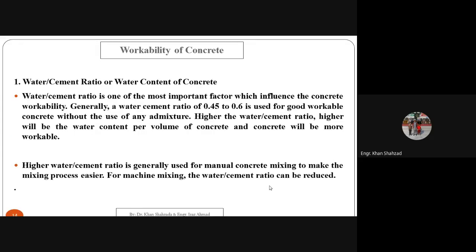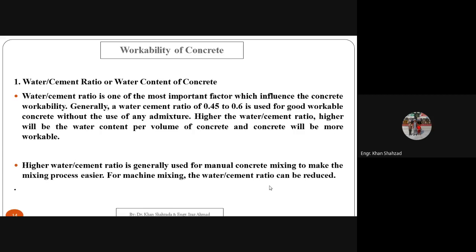Number one, water cement ratio or water content of the concrete. Water cement ratio is one of the most important factors which influence the concrete workability. Generally, a water cement ratio of 0.45 to 0.6 is used for good workable concrete without the use of any admixture. The higher the water cement ratio, the higher the water content per unit volume of the concrete. And if we have more water cement ratio, its workability will be good.